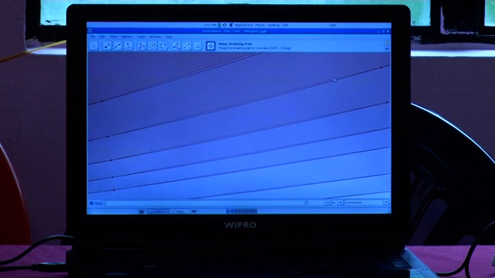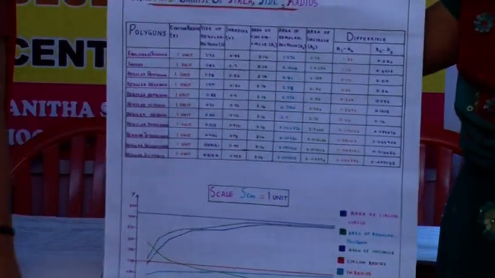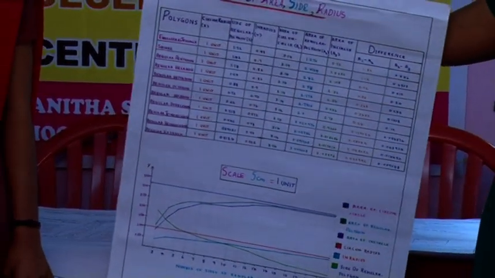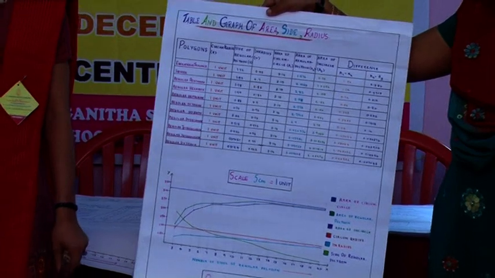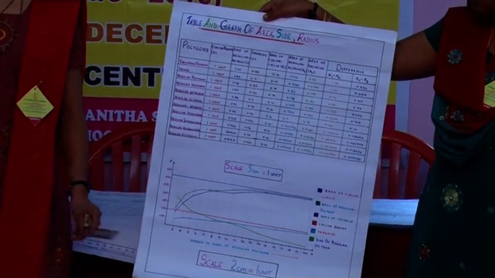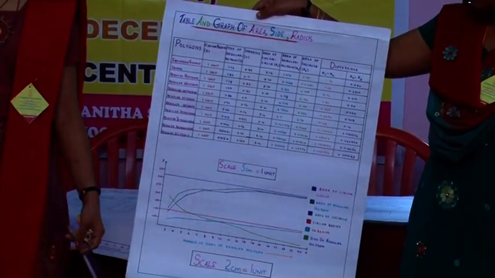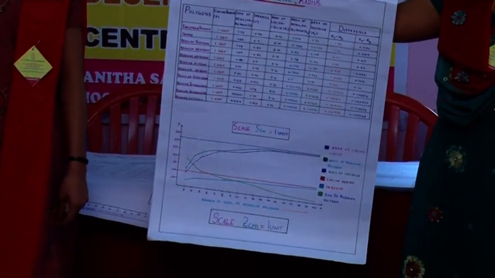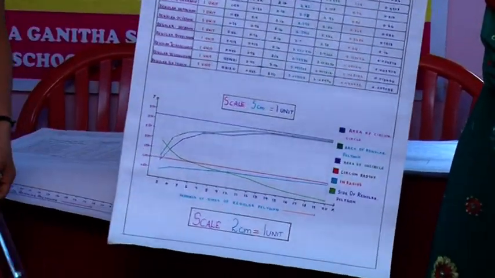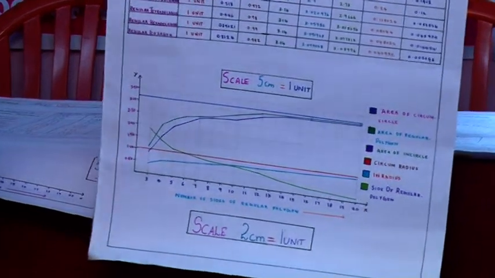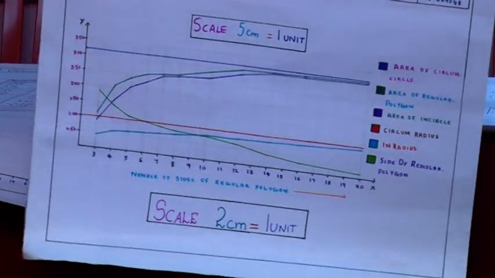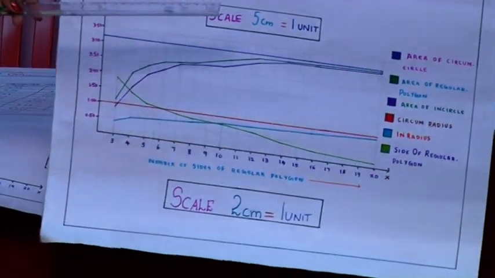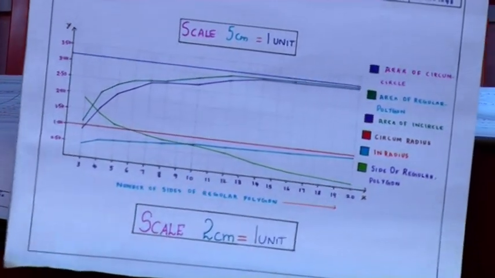We calculated the area of the regular polygon using the formula NSR/2, where N is number of sides, S is one side and R is inradius. We calculated the area of the circumcircle and incircle using the formula pi r squared, where r is the radius. We converted the area, side of regular polygon, inradius and circumradius into 5 cm is equal to 1 unit scale. Using this, we made a table.